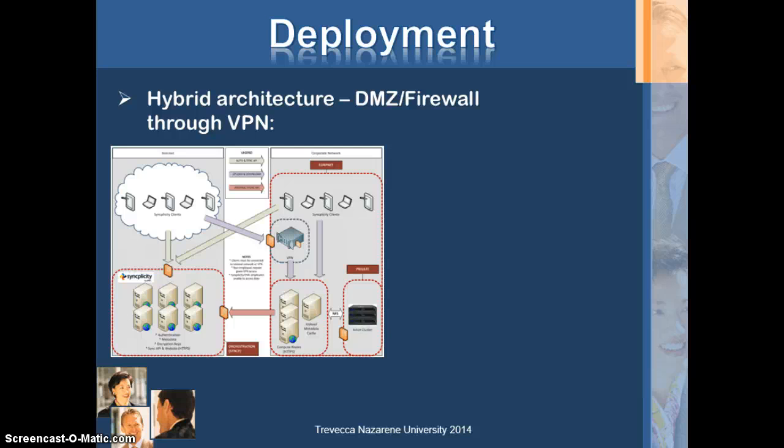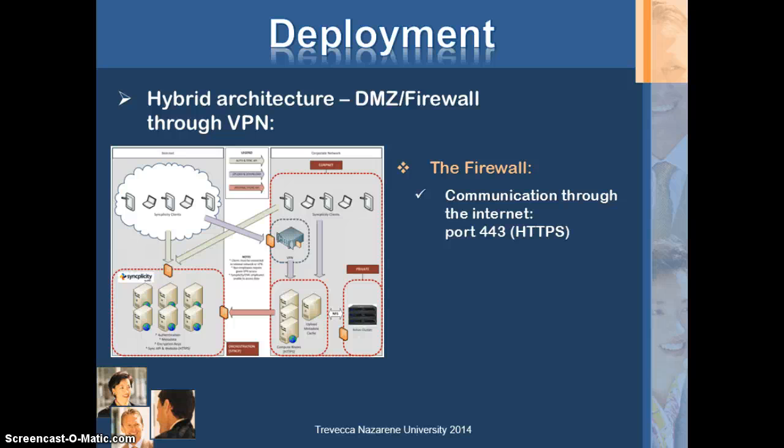One can use one of three network configurations to deploy the compute application on-premise. The first and the most reliable one is the hybrid DMZ or firewall configuration through VPN. In this type of architecture, the data uses three layers of protection. The firewall is the first layer of protection. Each piece of traffic that comes from the internet to the enterprise network is first filtered by the firewall and then passed to the VPN.